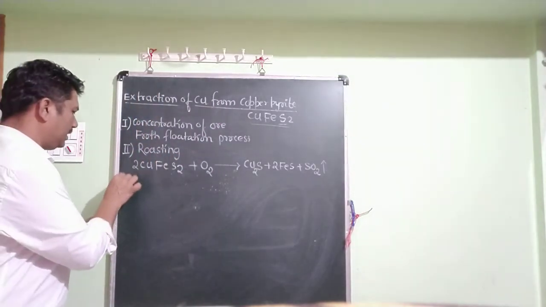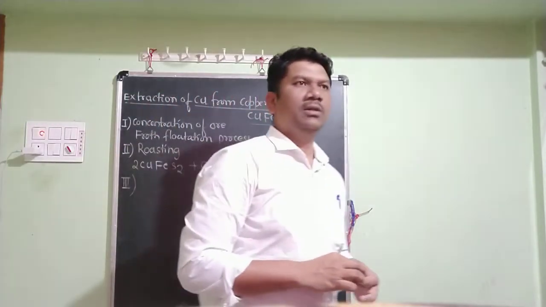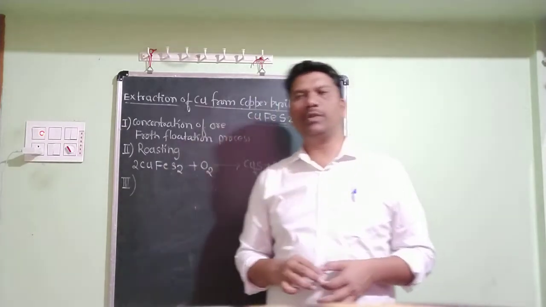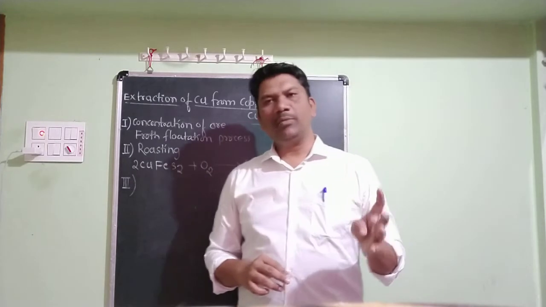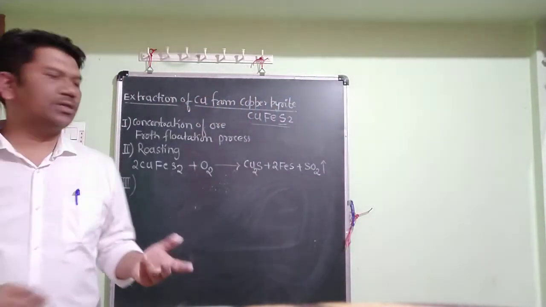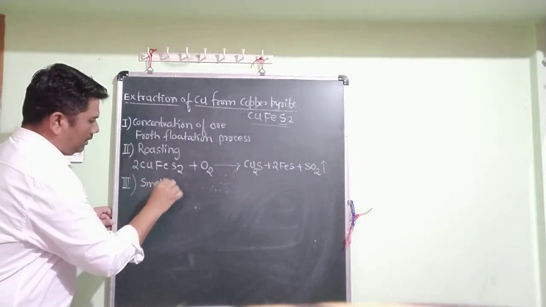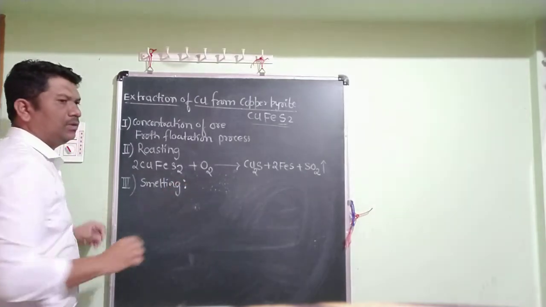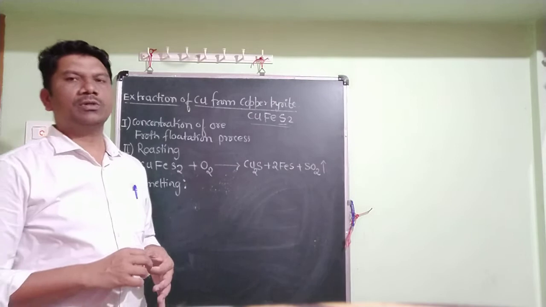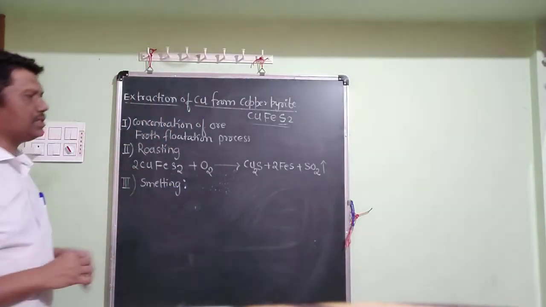Then step number 3, according to our general steps, is reduction of oxides into crude metal. Again we have methods: pyrometallurgy, hydrometallurgy, electrometallurgy. In pyrometallurgy I'll use smelting here. You know the definition of smelting. In smelting we have to use a reducing agent as well as a flux. And during smelting what happens here?